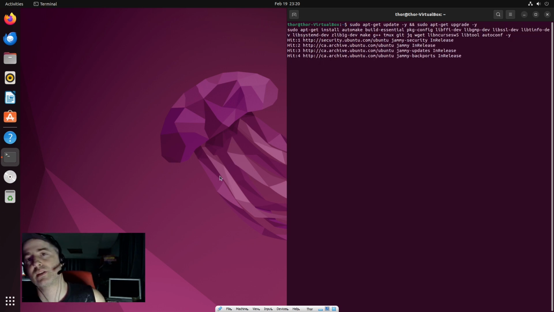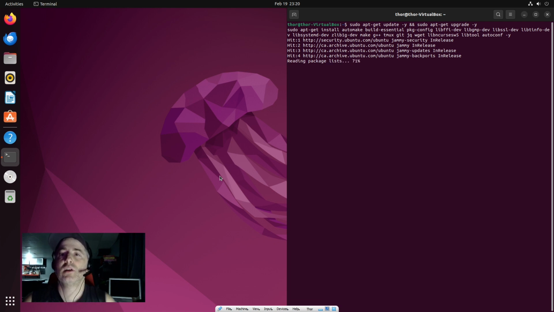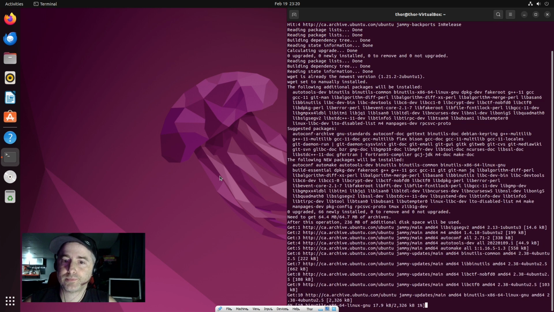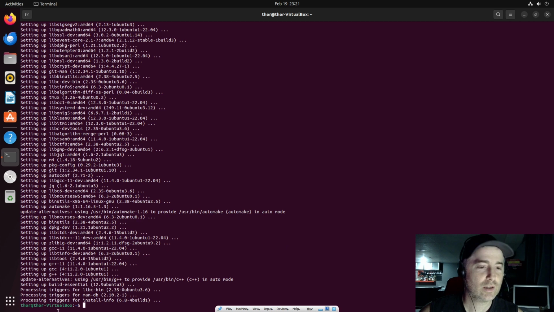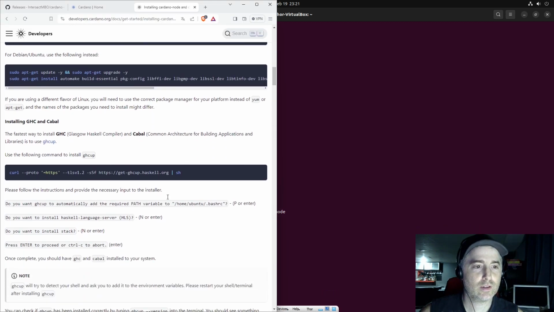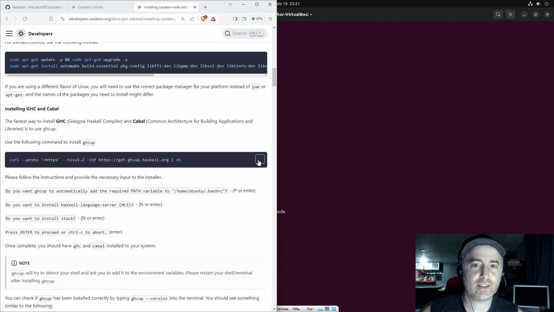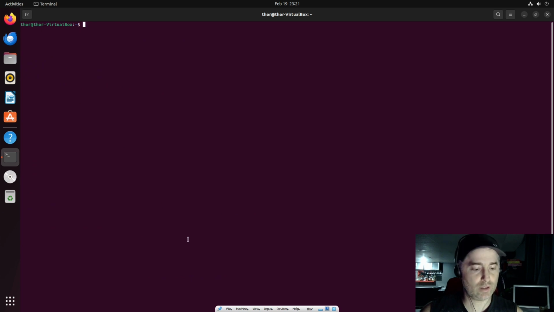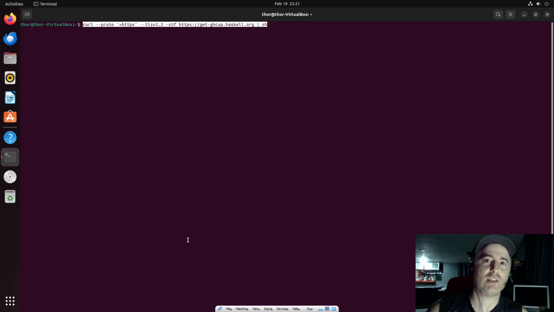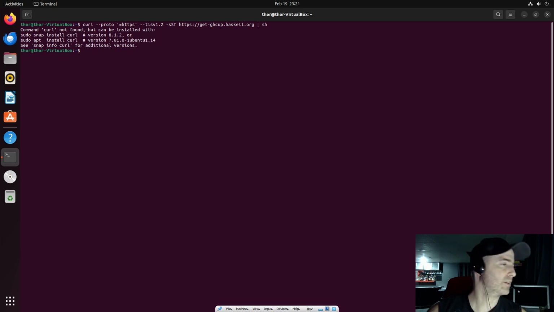Let's do this. The prerequisites for our node. There you go. This is done. Next, we will install GHC and Cabal. I'll first clear so it's seen on top. Control-Shift-V. Alright, I don't have curl. Need to install it. Sudo snap install curl. Actually, no, I'm gonna use apt.